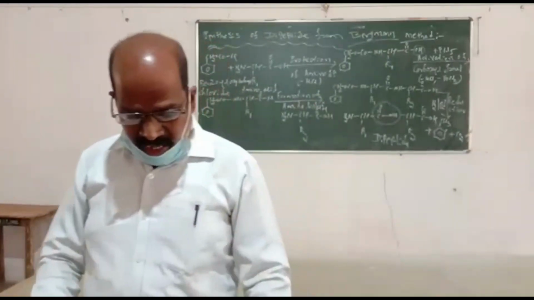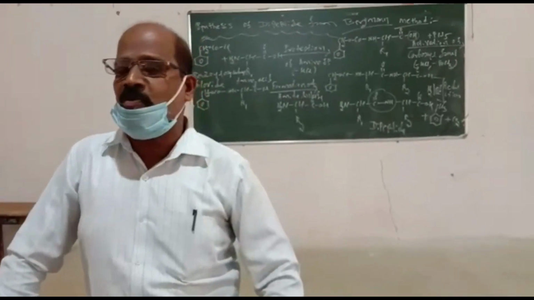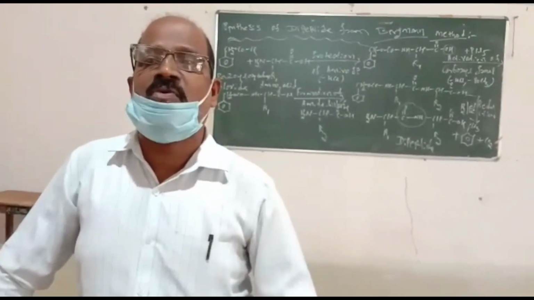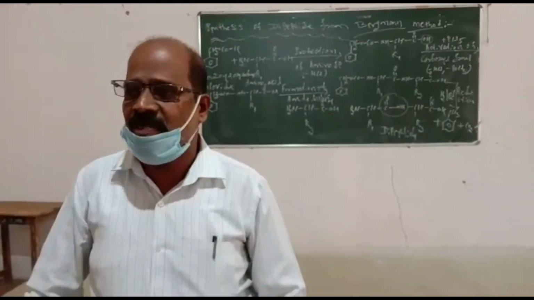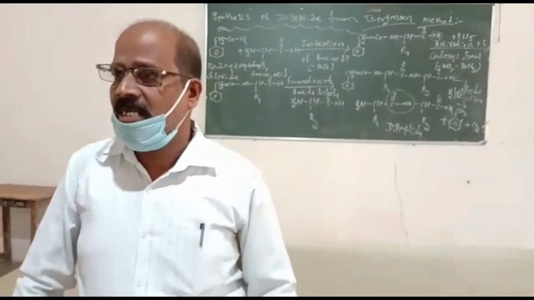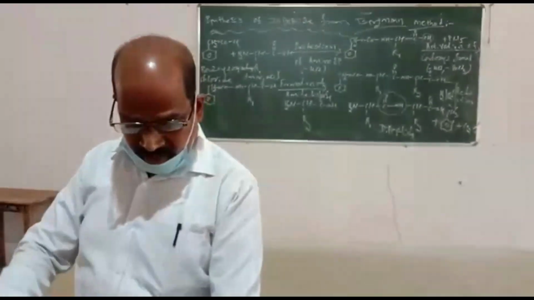In this chapter, the last topic is denaturation of protein. When a protein loses its optical activity, its biological activity, that is called denaturation of protein. It is very important for 2 marks.